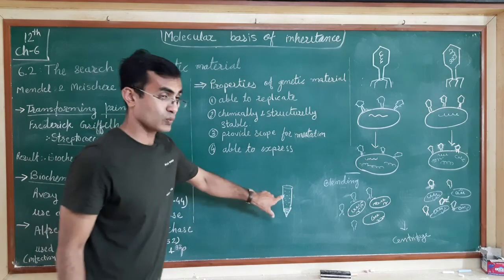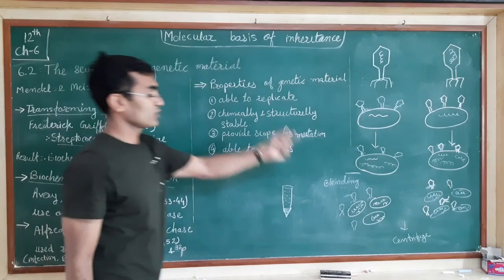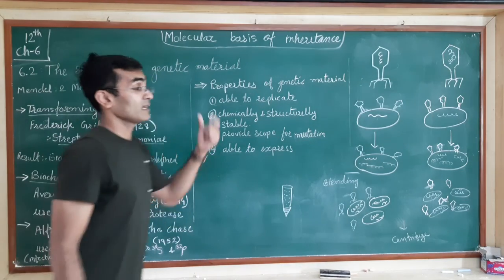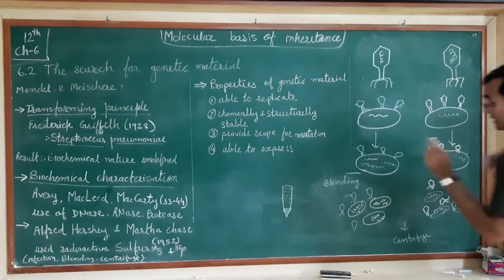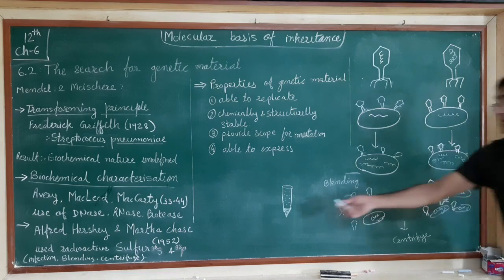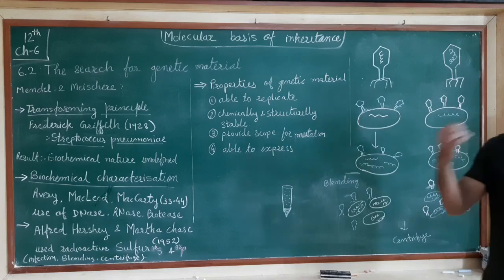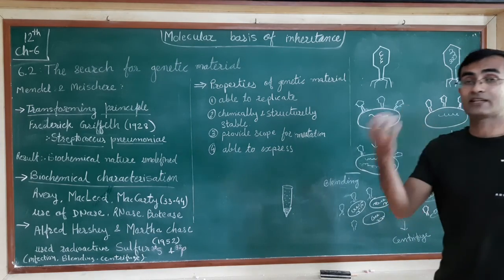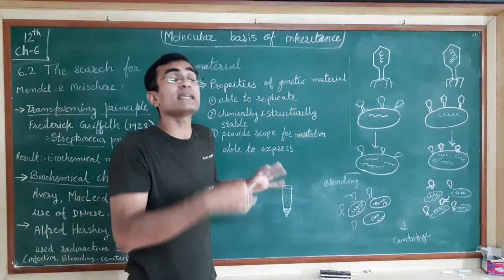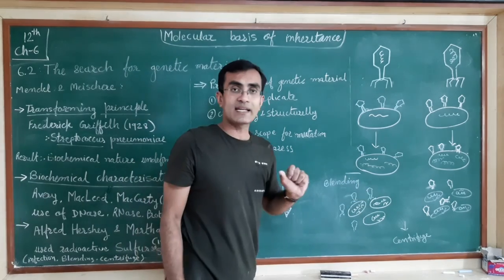Now they analyzed the supernatant, which was radioactive in the first case, where the radioactive sulfur was used. And in the second case over here, the supernatant was not radioactive, but the cell mass which was collected down was radioactive. That means the bacterial cells themselves were radioactive. The protein that remains outside is not getting incorporated or inserted into these viruses.